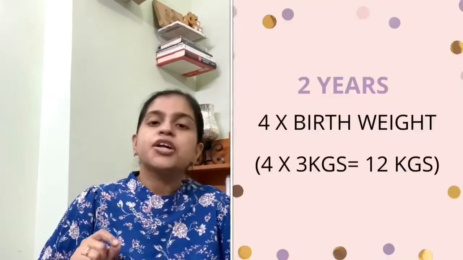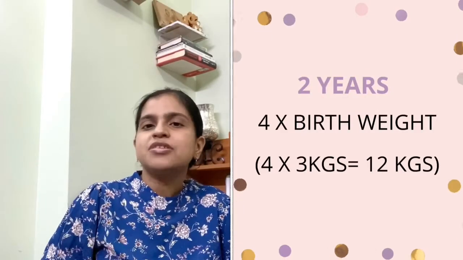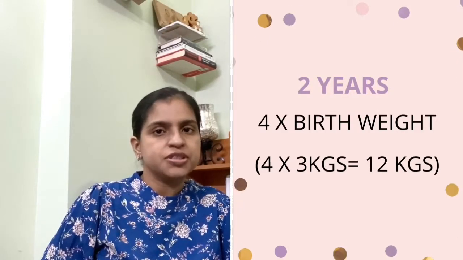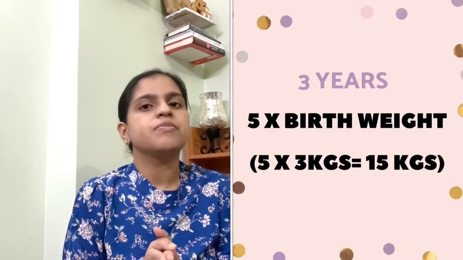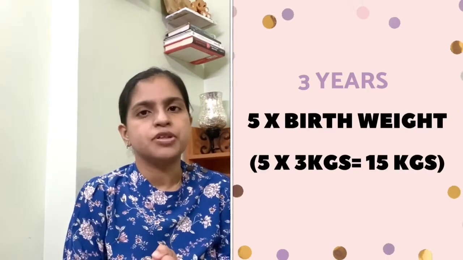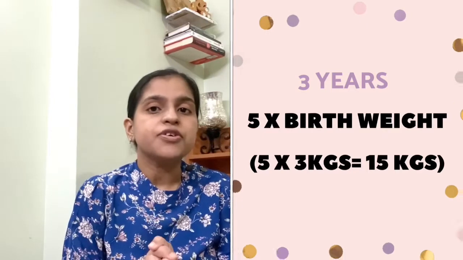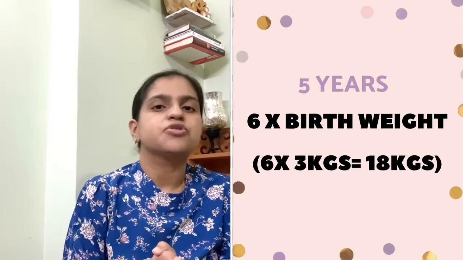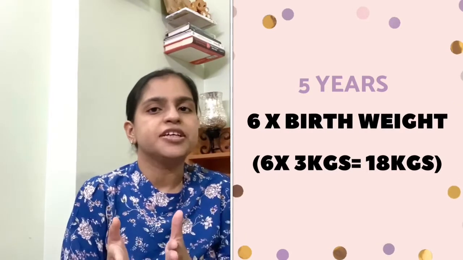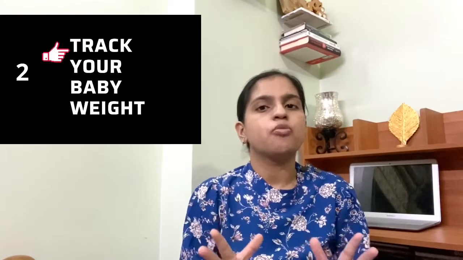So from birth to 1 year, their weight gain will be very fast. After that, the weight gain process becomes very slow. At 2 years of age, they will just quadruple their birth weight, that is 12 kgs. Then at 3 years of age, they will become 5 times their birth weight, and then at 5 years of age, they will become 6 times their birth weight, that is 18 kgs if the birth weight is 3 kg. So this was the ideal weight gain for a normal healthy baby.